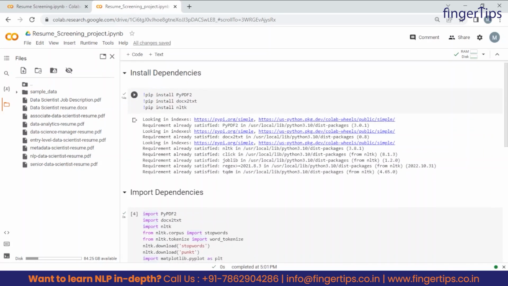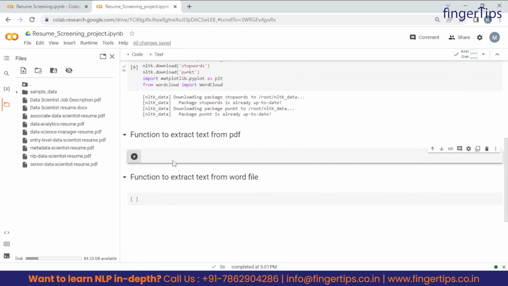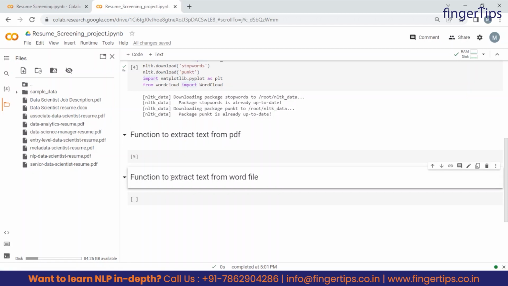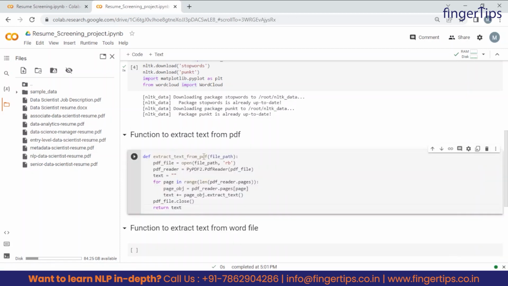So now after installing and importing these libraries or dependencies, the next task we have to do is convert the PDF file, or rather extract the text from PDF and Word files. And for that we will create two functions. First is to extract text from PDF, and the second function will extract text from Word files, right? So guys, to convert text from a PDF file we have this function. Now let's understand this one line by line.